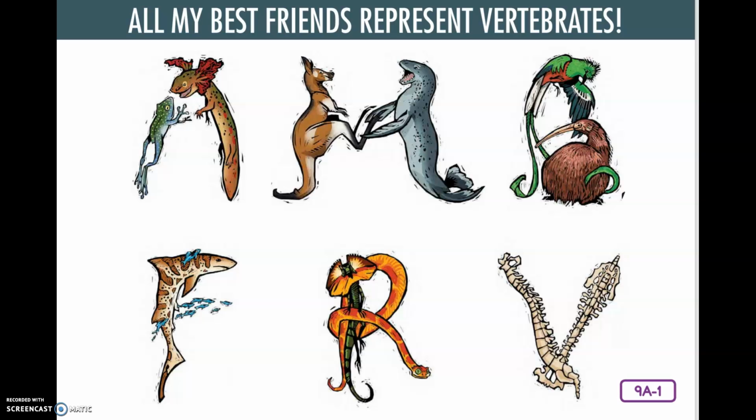All my best friends represent vertebrates. Now that you've learned about each vertebrate group, you know about how many characteristics that taxonomists use to classify these animals. Who wants to try naming the 5 groups of animals that make up vertebrates in the animal kingdom?